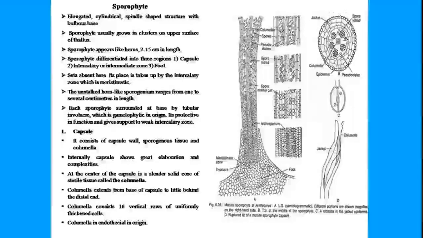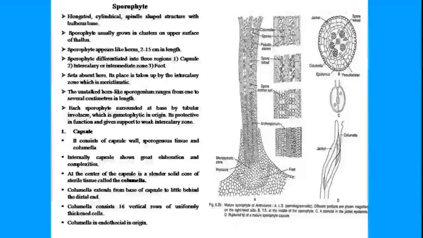This bulbous base is actually the foot. We all know the sporophyte of liverworts is divided into three regions, that is the foot, then comes the seta, and then the capsule. But in this case, what we are seeing is there is a foot but no distinct seta present. The seta region is replaced by a zone called the meristematic zone. We will talk about that later. And then there is the capsule, or the region where the sporogenous tissue lies, that is the spore-producing tissue lies in the capsule. So foot and capsule we can say, but a distinct seta is not there, and is replaced by the meristematic zone.